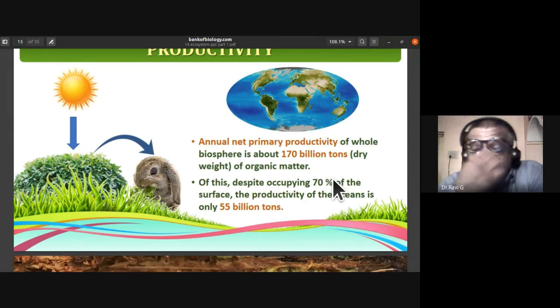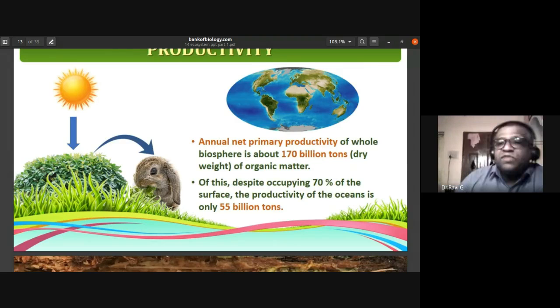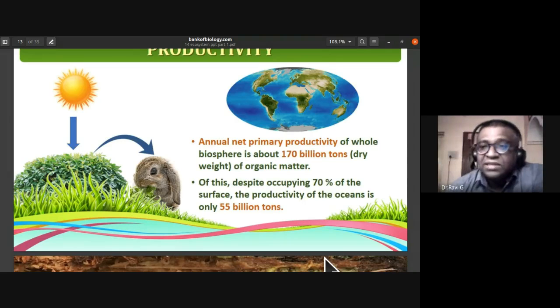Of this, despite occupying 70% of the surface, the productivity of the oceans is only 55 billion tons. Even though oceans occupy 70% of the entire world surface, the productivity of the ocean is only 55 billion tons, whereas the production of the whole biosphere is 170 billion tons.